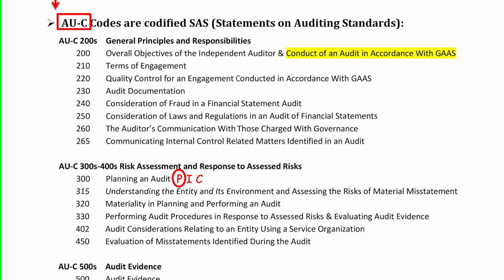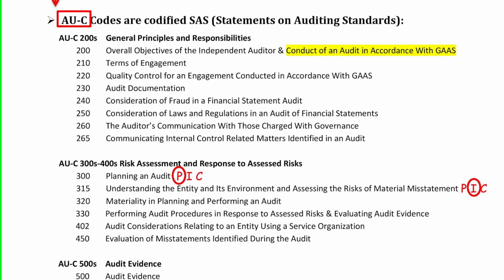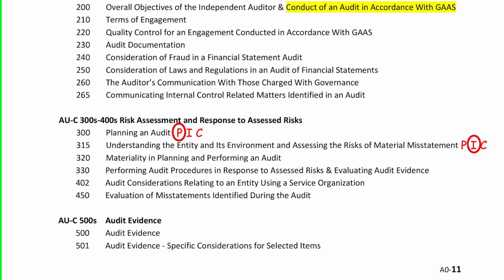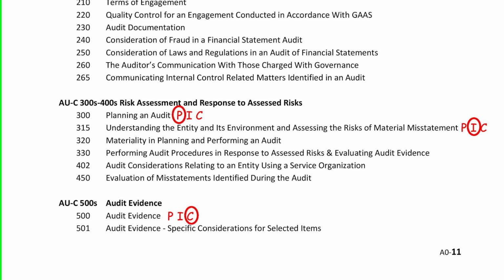315, you got understanding the entity and its environment and assessing RMM or the risk of material misstatement. This is nothing but internal controls. And you can write there PIC, circle I, the I of a field pick. AU-C 500, that's audit evidence. So you can write PIC and circle C because audit evidence, that's the C of a field pick, corroborative audit evidence. Now guys, you don't need to remember these numbers.